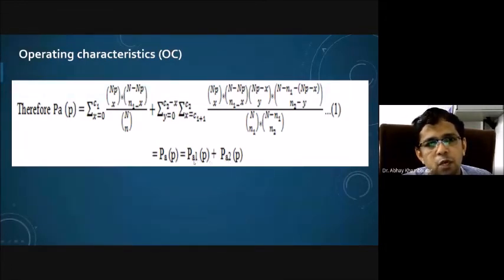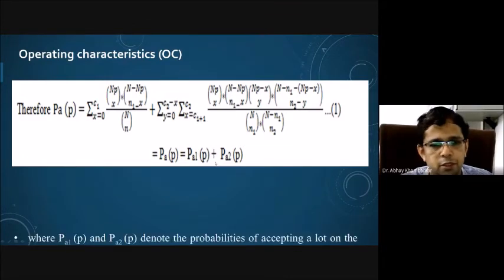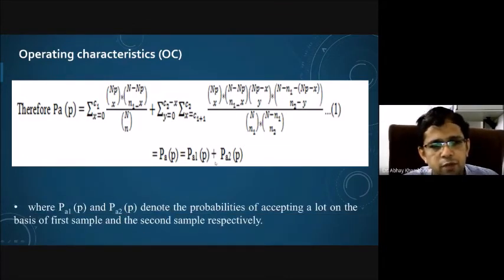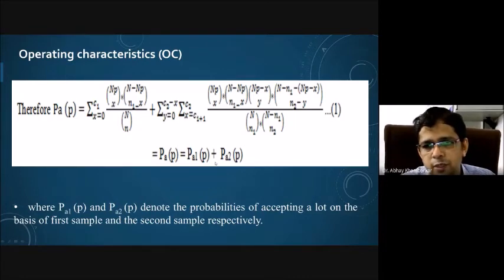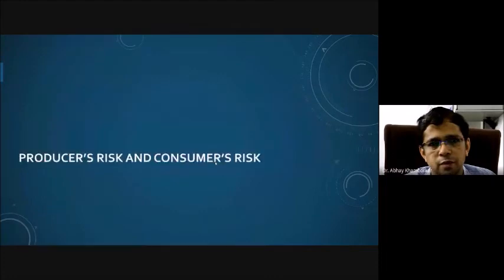So this is nothing but the probability of accepting a lot on the basis of the first sample, and this is the probability of accepting a lot on the basis of the second sample. Combined, by using the addition theorem, this is the probability of accepting a lot in the double sampling plan. So this is basically the operating characteristic, that is the OC curve, as far as the double sampling plan is concerned. As I said, PA1 and PA2 denote the probability of accepting a lot on the basis of the first sample and second sample respectively.